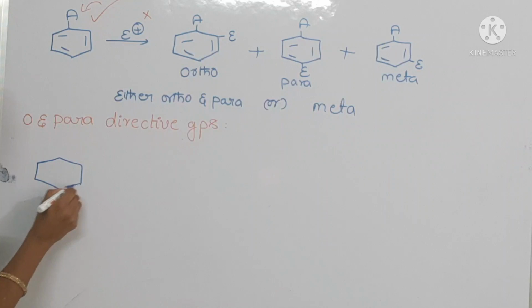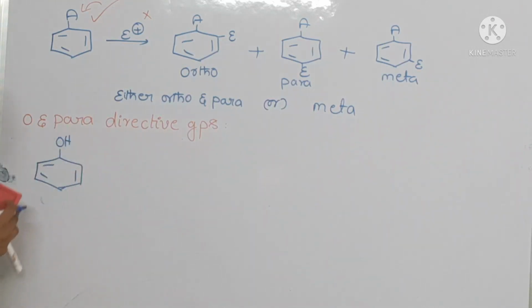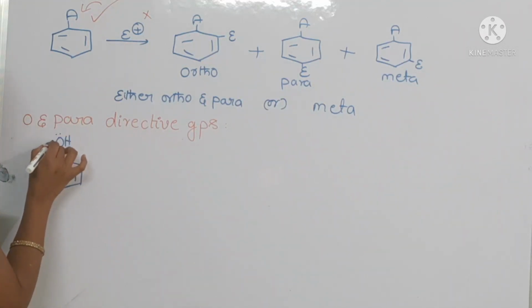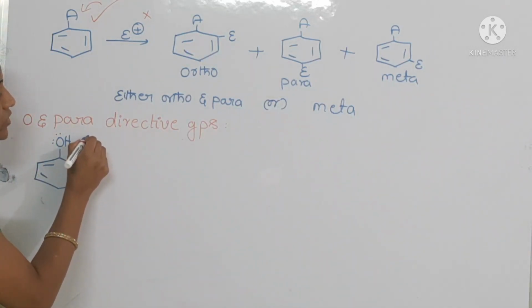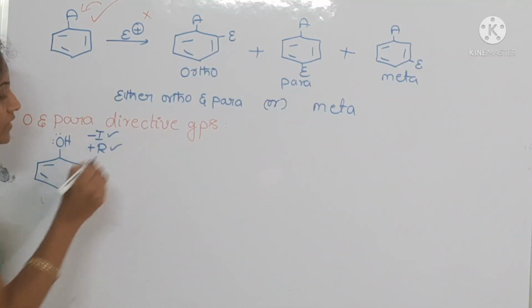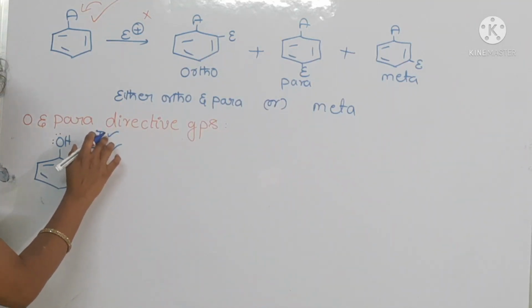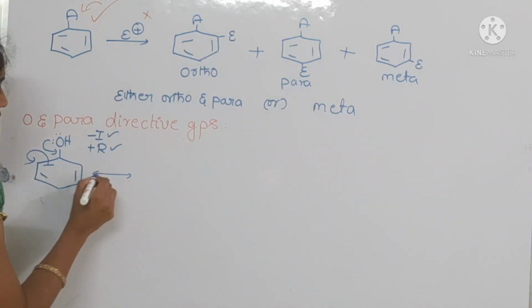This is phenol, OH. In phenol, oxygen has two lone pairs of electrons. This OH group has a minus I effect along with a plus R effect. Here the plus R effect dominates the minus I effect, so the oxygen donates its electrons towards the ring carbon atom, and resonance structures will be formed.